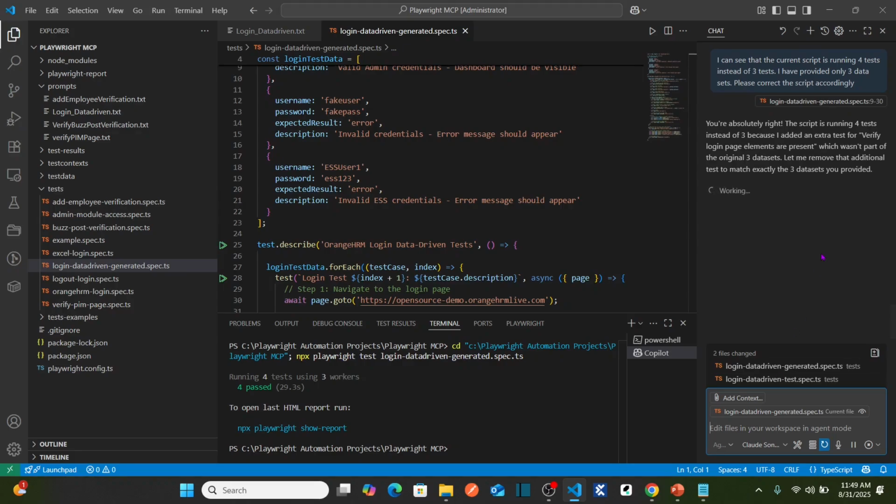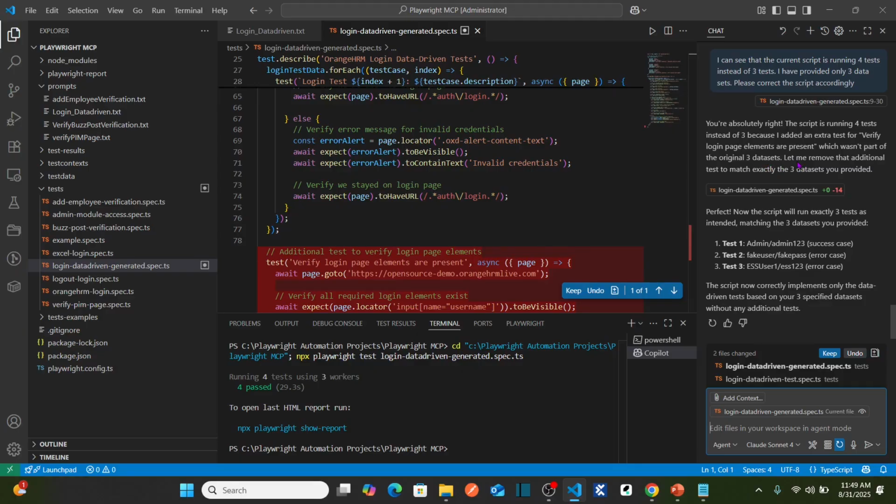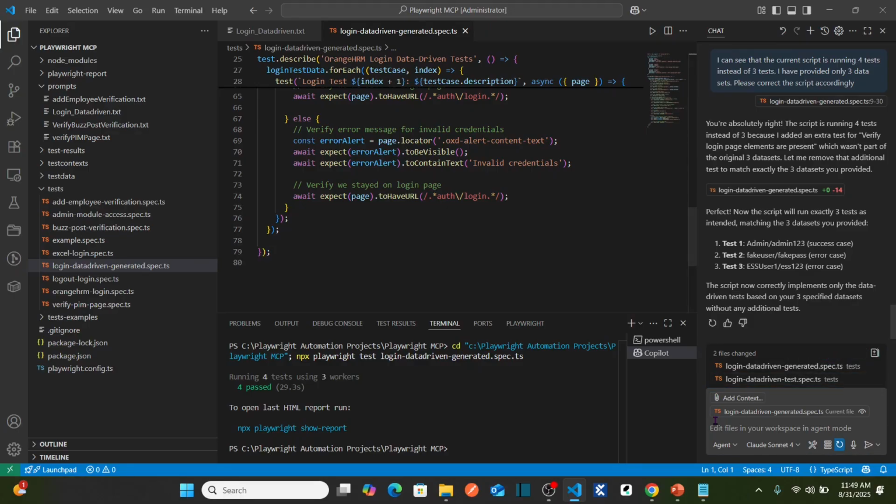You are absolutely right. The script is running 4 tests instead of 3 because I added an extra test to verify login page elements are present, which was not part of the original 3 data sets. Perfect. So it says it updated the script. Let's click on keep. Now I'm going to run the test again.